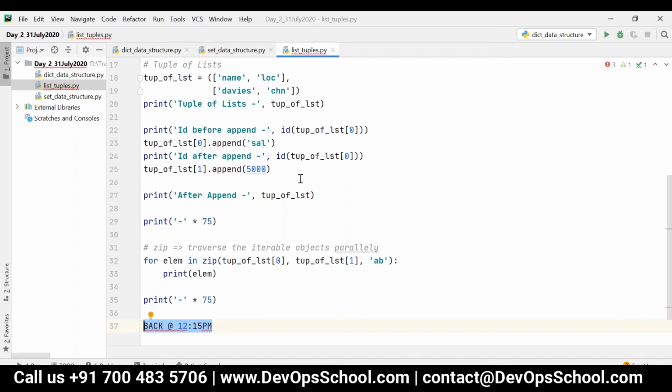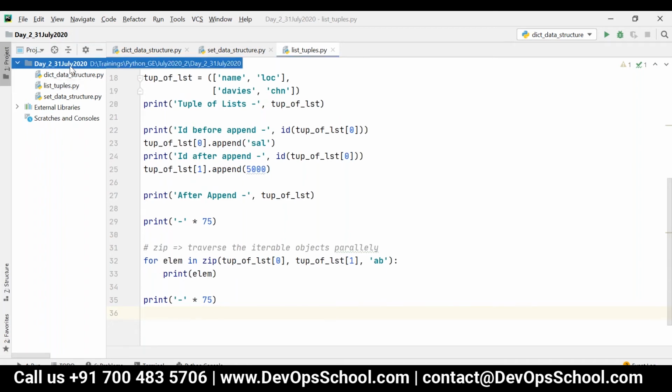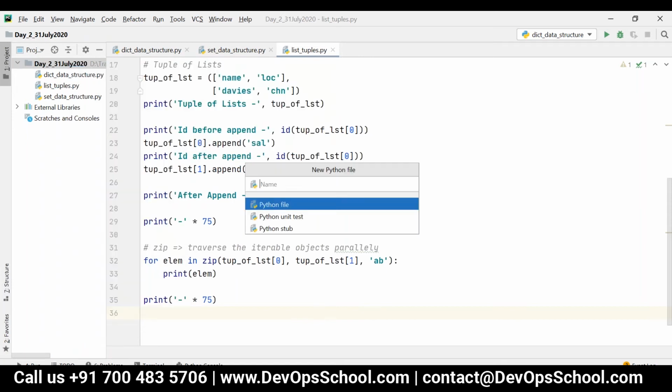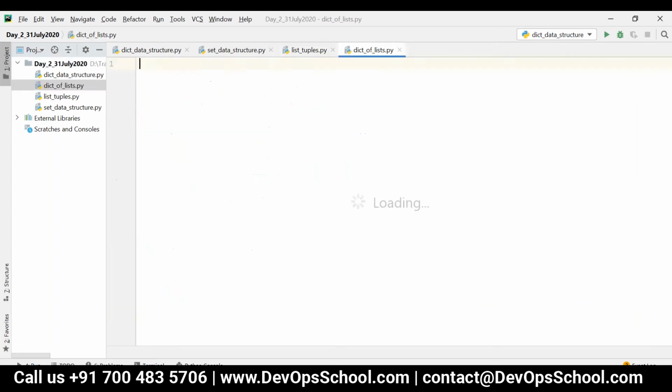Yes. Okay. So now we'll talk about dictionary of list. I'm just creating one Python script which talks about dictionary of list. That is, for each and every key, the value is a list.